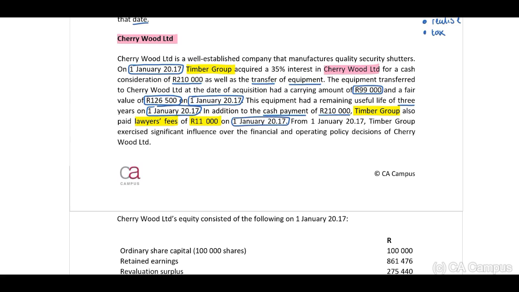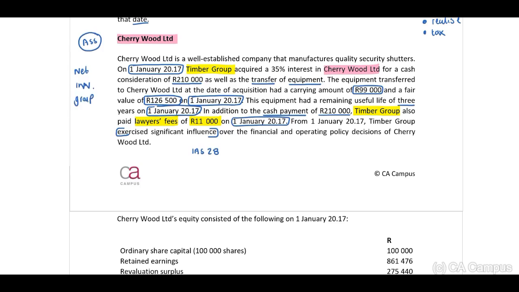From 1 January 2017, Timber Group exercised significant influence over the financial and operating policy decisions of Cherrywood Limited. Therefore, immediately we know IAS 28, guys, Cherrywood will be an associate. Therefore, we need to include the net investment into our group.